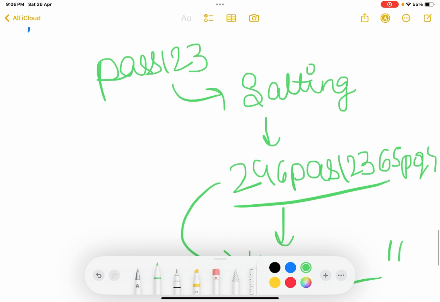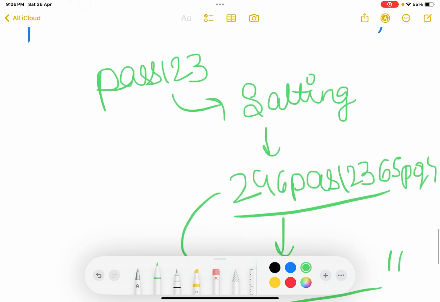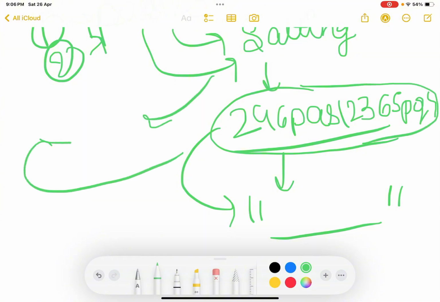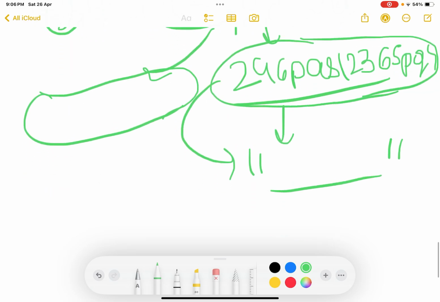Now, if two users enter the same password, for example, another user comes and enters the same password, pass123. First of all, salting will be done, random characters will be added at the start and at the end, and one particular hash will be generated for one user and a different hash will be generated for the other. There will be no same hash for the same passwords.